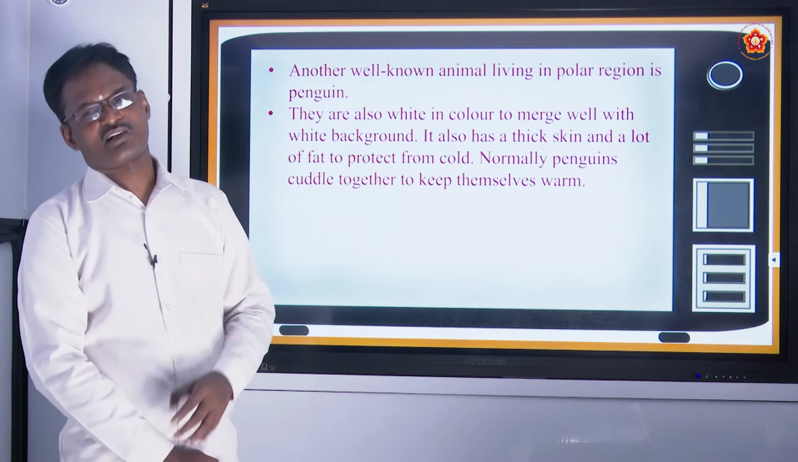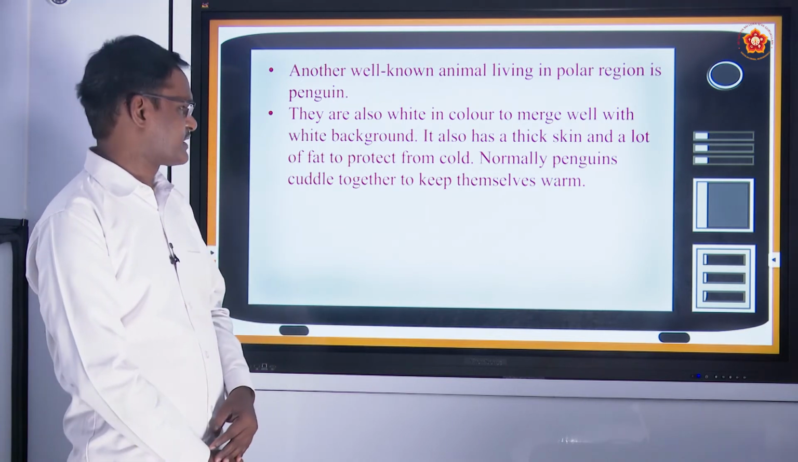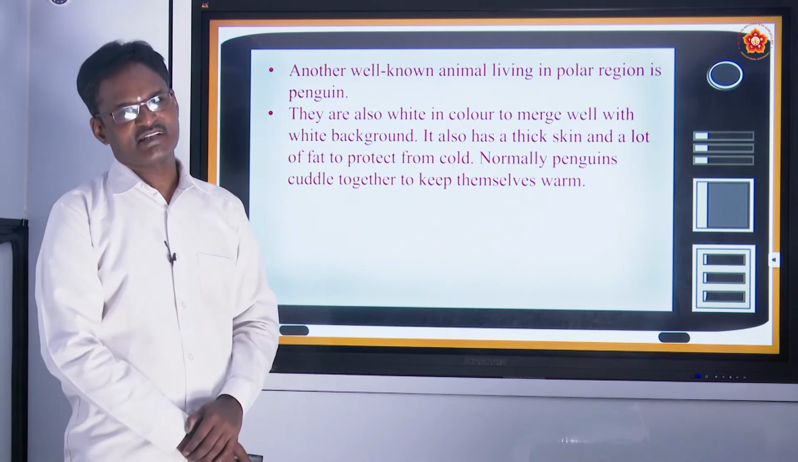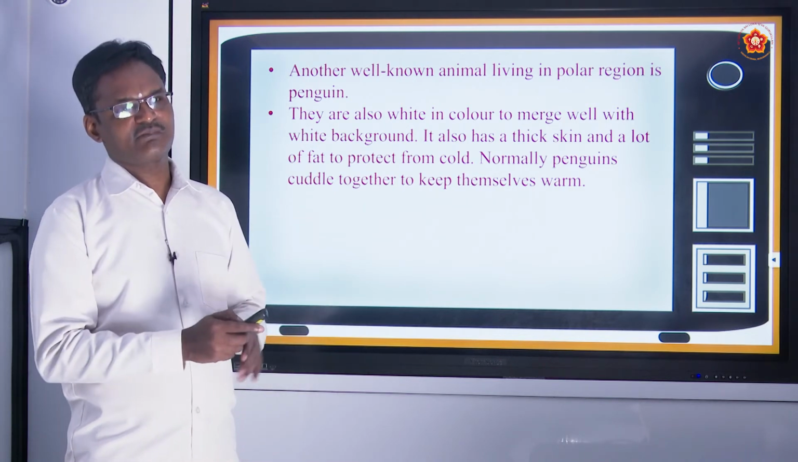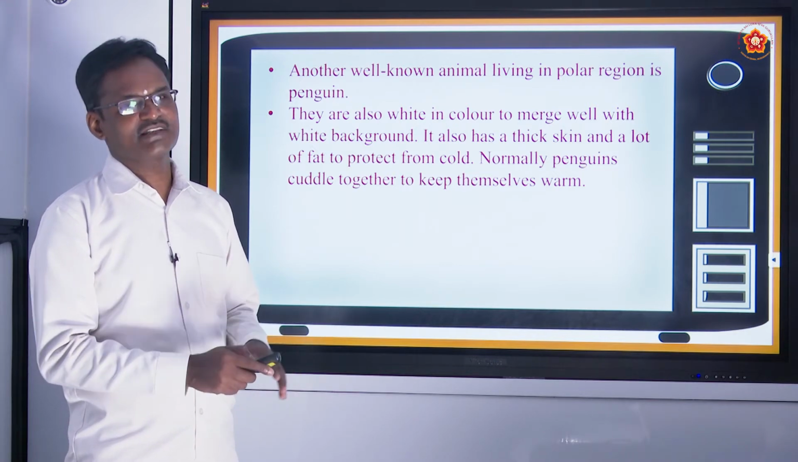It will be having a thick layer of fat under its skin, so that it can easily protect itself from cold. And you might have seen on National Geographic channels, these two penguins, they will cuddle with each other. Cuddle means they will touch each other.